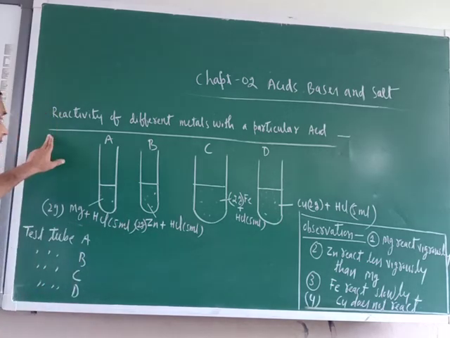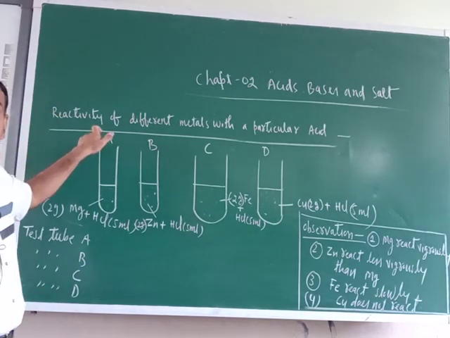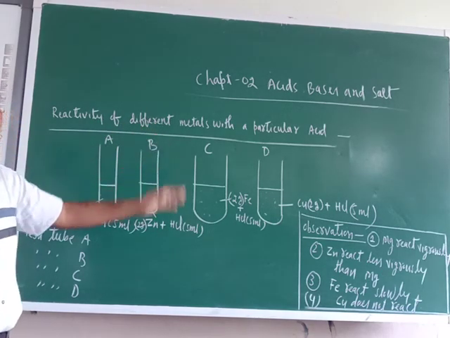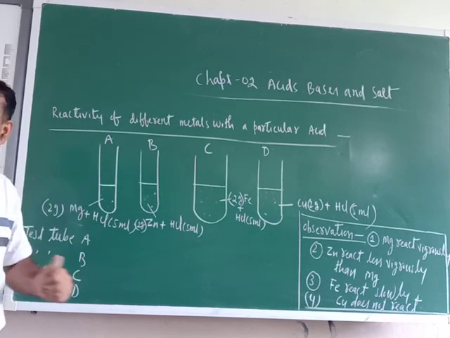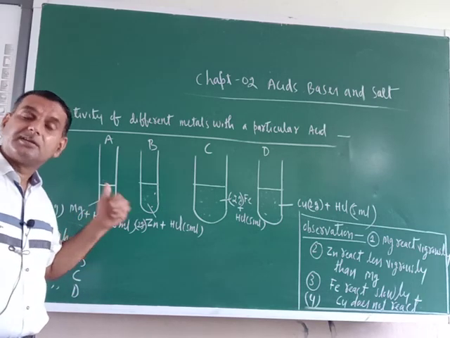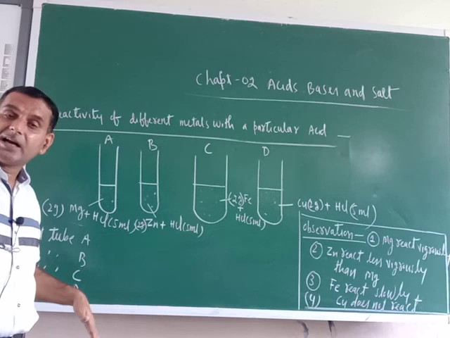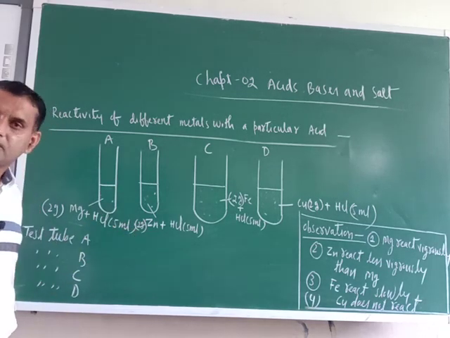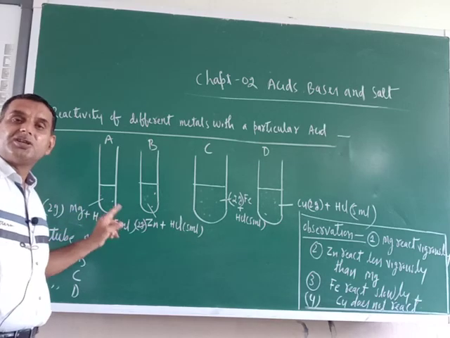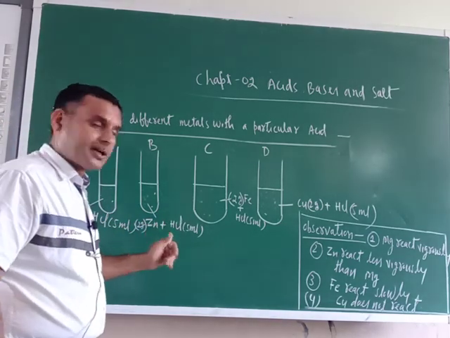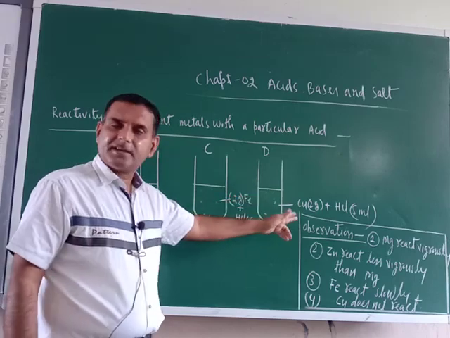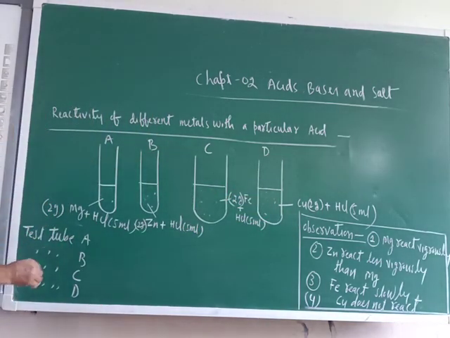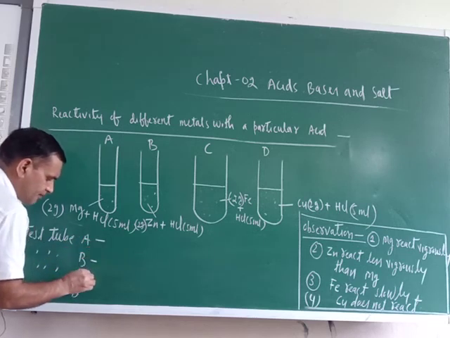So what we are doing, we are determining the reactivity of different metals with a particular acid. Here HCl is the acid and the metals are zinc, iron, copper and magnesium. In test tube A, magnesium. Test tube B, zinc. Test tube C, iron. Test tube D, copper. Now just see what would happen in test tubes A, B, C, D.